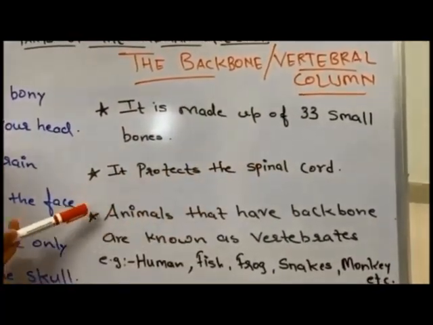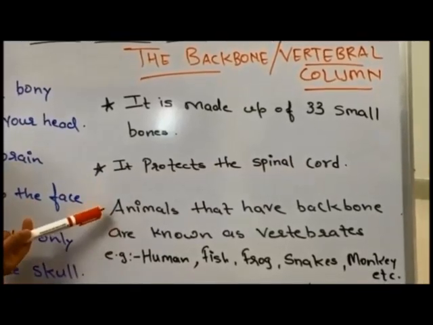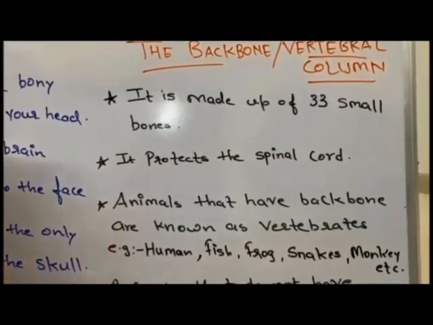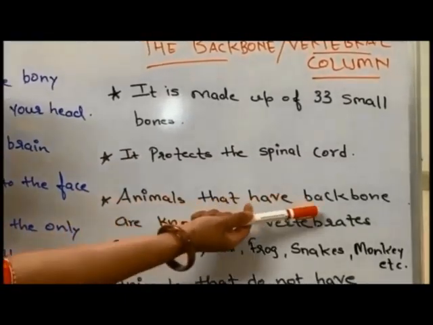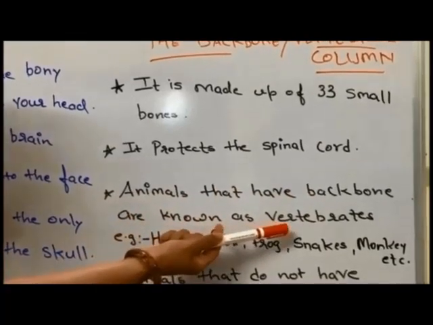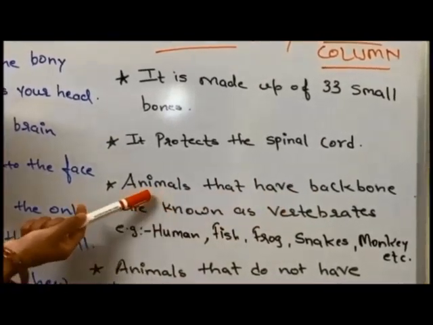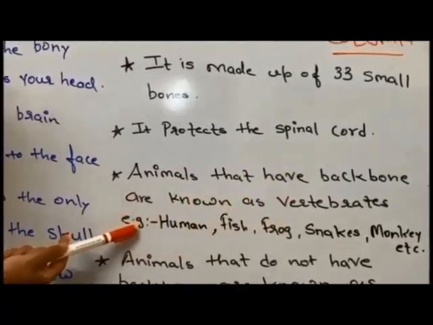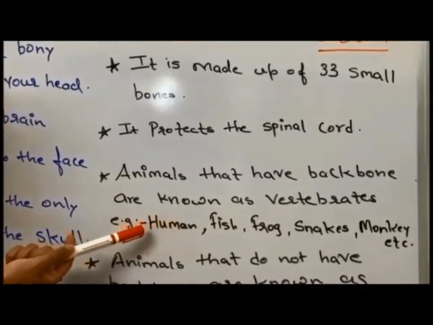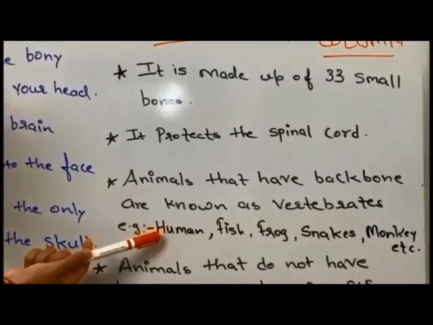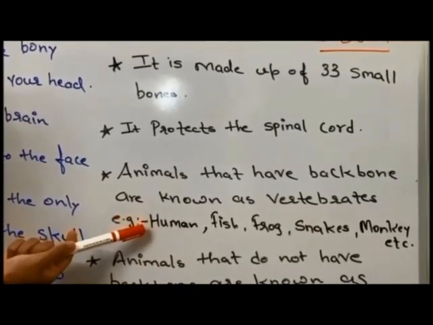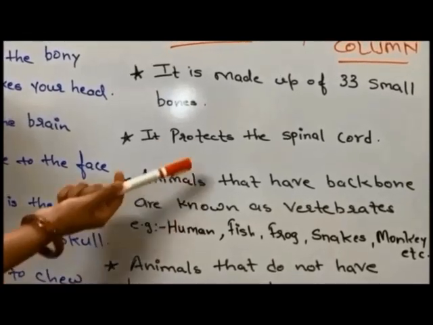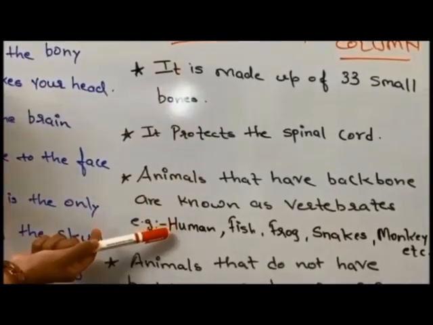Now, in some of the animals, some animals they have backbones, while some animals they do not have backbones. So the animals that have backbone are known as vertebrates. Getting it, children? The animals that have backbones are known as vertebrates. For example, human beings, we have the backbone, because of which we can walk straight, we can stand straight, it helps us to move. So because of this backbone, we can walk straight and sit straight.